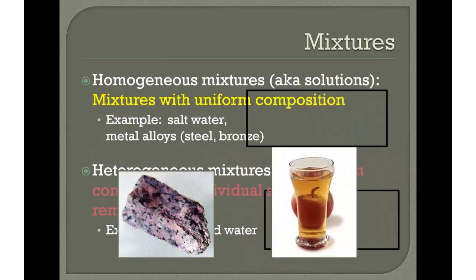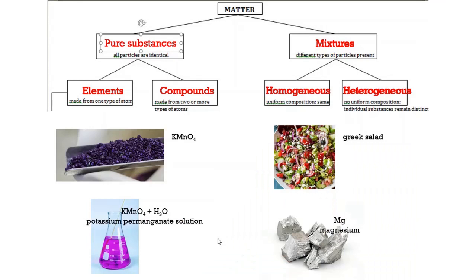Let's take a look at these two examples. Can you tell which one is heterogeneous and which one is homogeneous? Let's take a look at the piece of rock. Is that homogeneous or heterogeneous? That's heterogeneous. Can you see the different layers? Let's do some examples together. We're going to take a look at these 4 different substances, and we're going to classify them as pure substance or mixture, and then further classify them as element or compound or homogeneous or heterogeneous mixture.